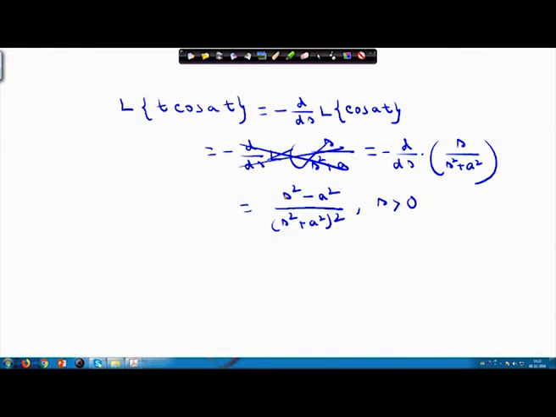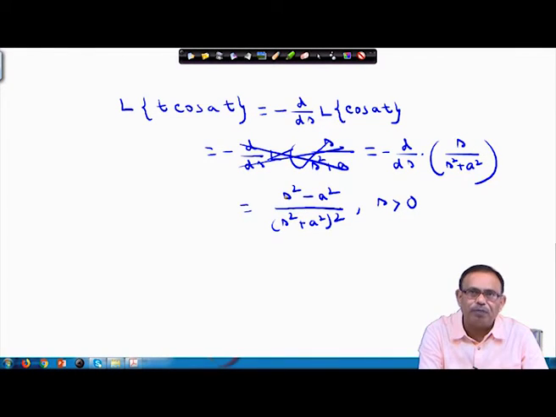So you see the usefulness of the theorems and properties. If I have to do it directly, then I have to evaluate the integral of t cos at from 0 to infinity into e to the power minus st. Whereas using this property directly, I am writing minus d/ds of this, and only one differentiation I have to do, and I am getting the required result.